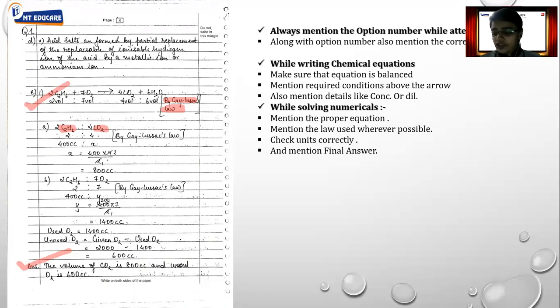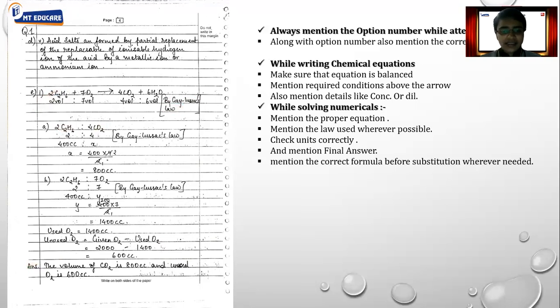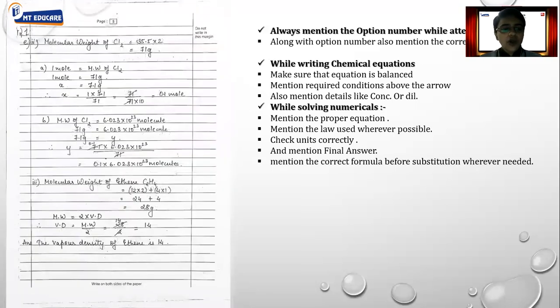Okay. Moving further to the next important tips, and that is always use formula wherever it is needed. If you're using any particular formula, we have to mention that formula. For example, we are using, let's say, molecular weight is equal to 2 into vapor density. So it is always better that whenever you're using this formula, you mention that formula over there.